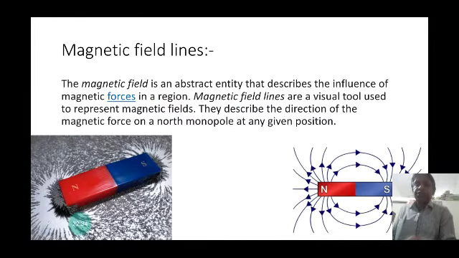The magnetic field lines around a bar magnet are given by this pattern, and it is just the visualization of the alignment of the iron filings around the bar magnet. It is visualized by this pattern.